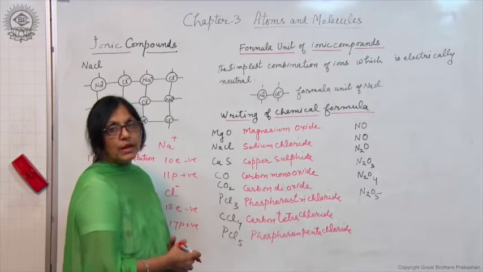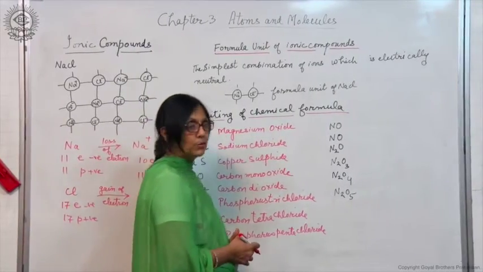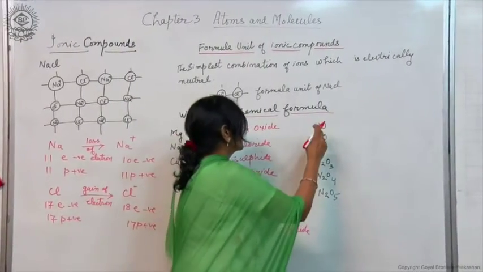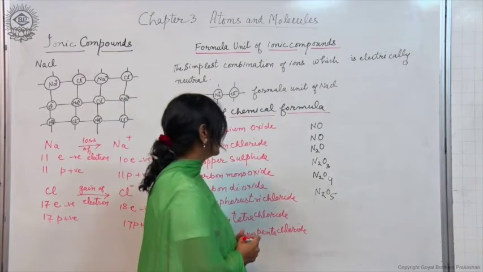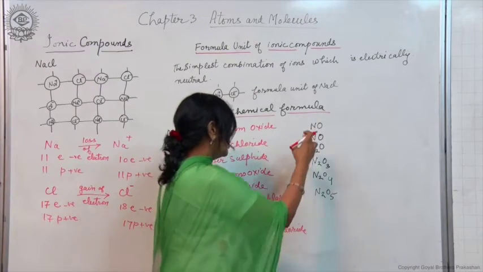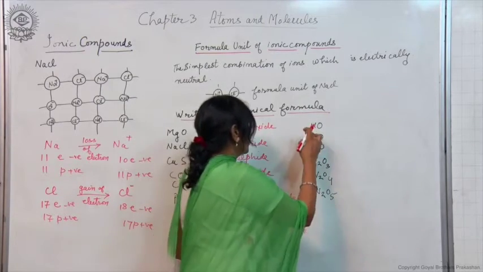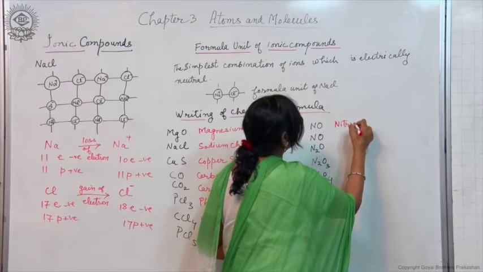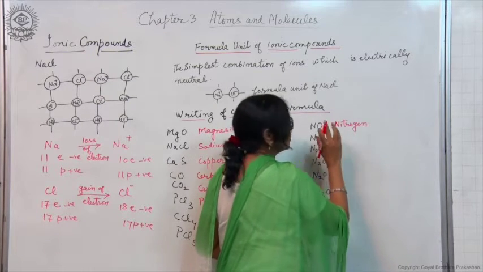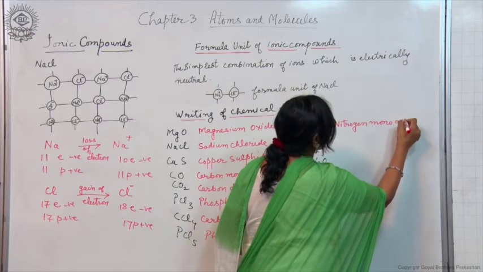Let us see some more examples of chemical formulas, how to write them, how to read them. Here there is 1 atom of nitrogen and 1 atom of oxygen. We call it nitric oxide also, and we can also write it as nitrogen, no change in nitrogen, 1 atom of oxygen, so monoxide.